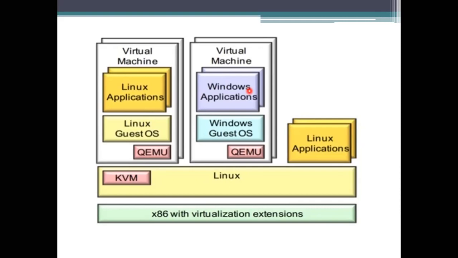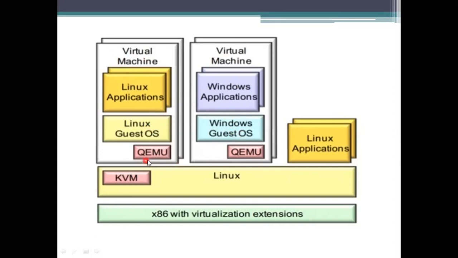Next, we have a Linux based environment which has a kernel, so KVM is the kernel you are using. At the right side, we have the Linux applications you are using in that environment. This architecture supports multiple virtual machines in a cascading form. Here we have only two virtual machines. We are supporting a Linux guest operating system, and you may use another operating system too, and we also support a Windows guest operating system.